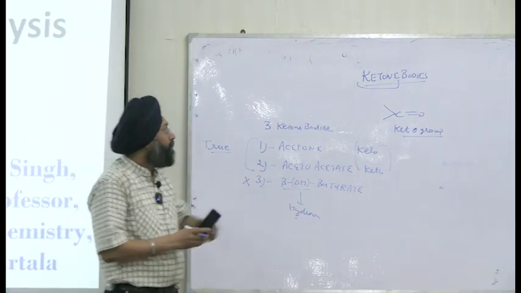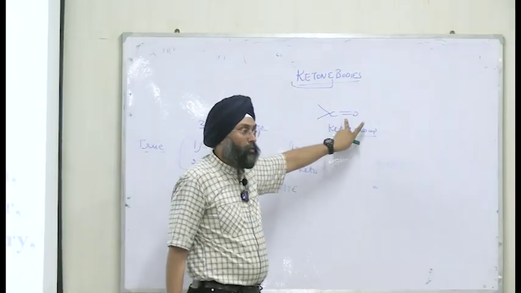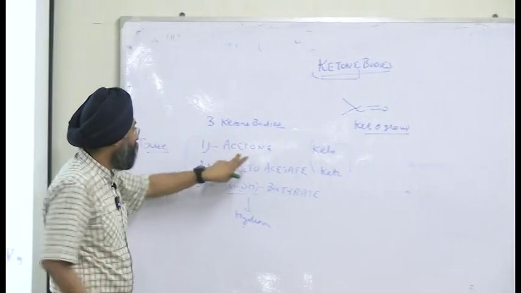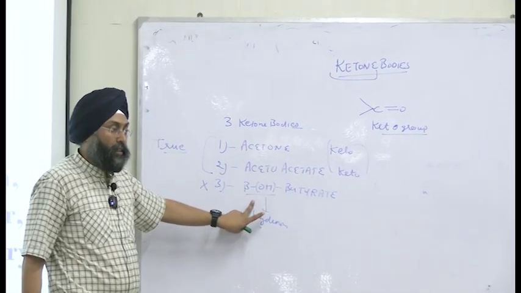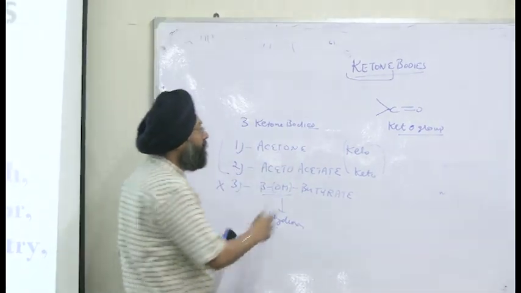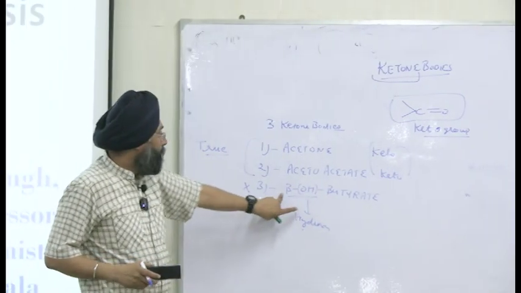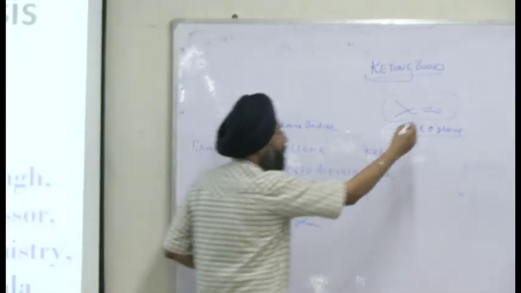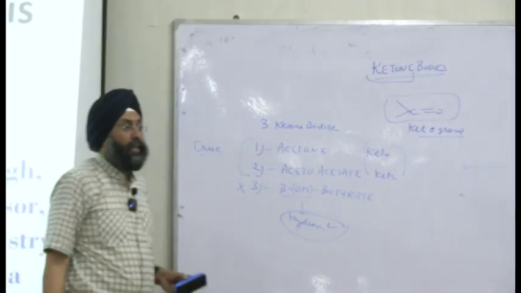So I repeat, ketone bodies contain a keto group, right? This is our keto group. There are three ketone bodies. First is acetone, second is acetoacetate, and third is beta-hydroxybutyrate. And acetone and acetoacetate are true ketone bodies because they contain a keto group. The third one, beta-hydroxybutyrate, is not a true ketone body because it doesn't contain a keto group, but it contains a hydroxy group, right?